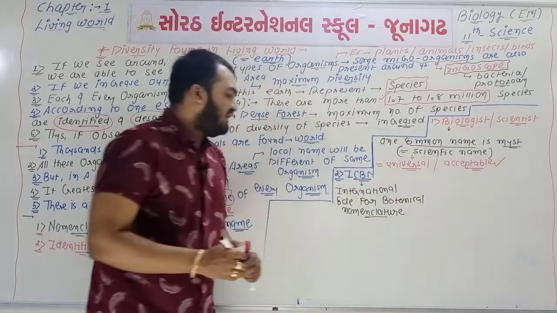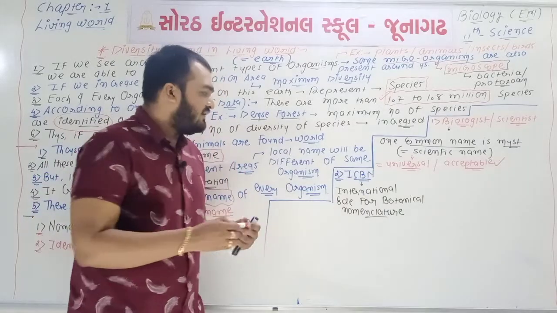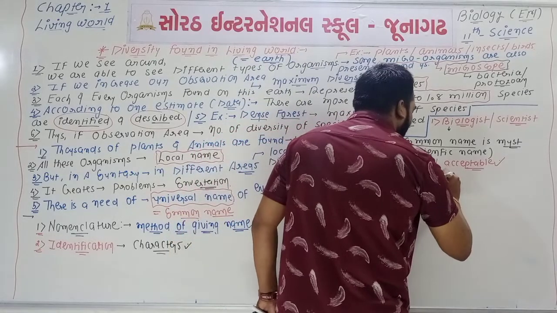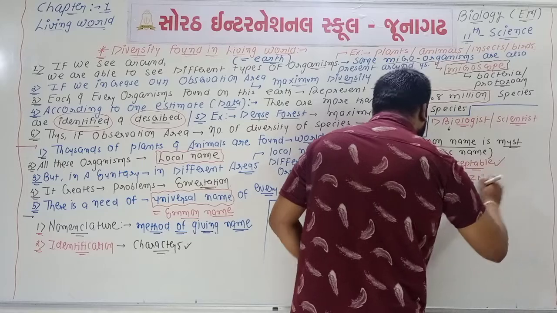It is one type of institute, one type of organization, and the full form is important. Here point number 3, what will be the full form of ICZN?